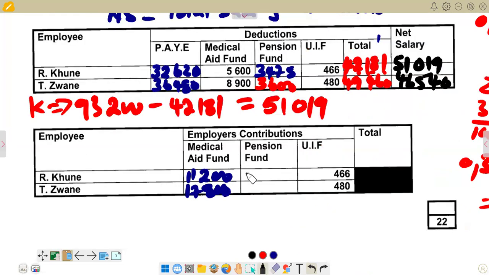So we are going to say here we have 4,893, and then here for Zwane it is 5,040. So this is the end of our question.